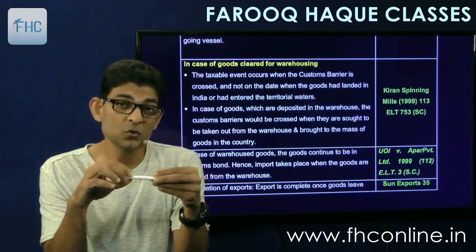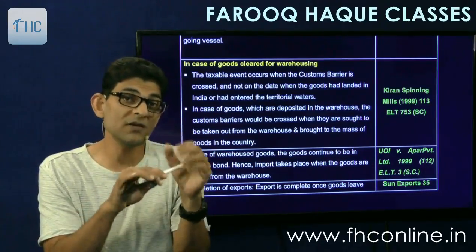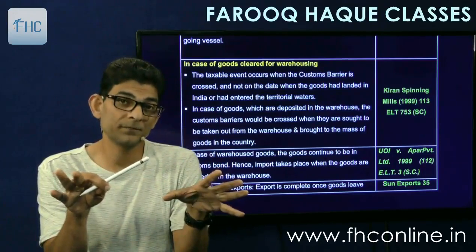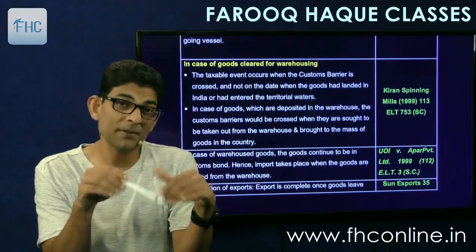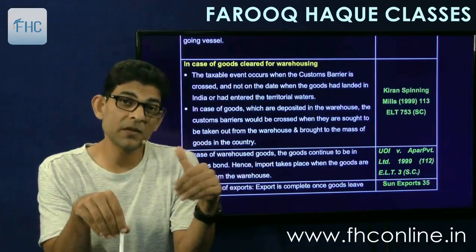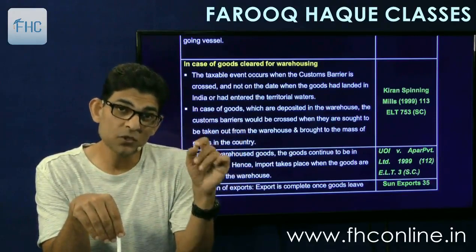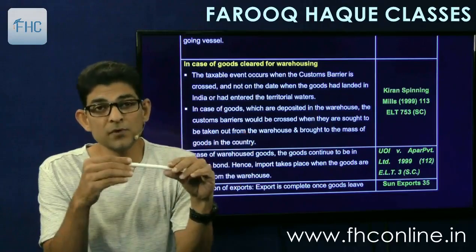When you import stores into India to be supplied to foreign going vessels, then it is exempt from import duty. The stores, like equipments that we are importing into India to be supplied to ships, which ships? Foreign going ships. Then that importation of equipments and appliances and all is exempt from import duty.